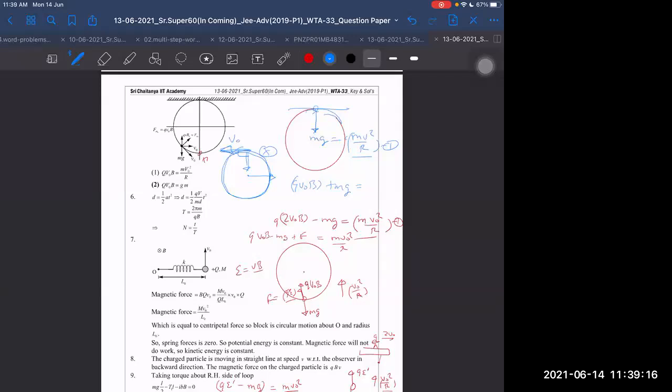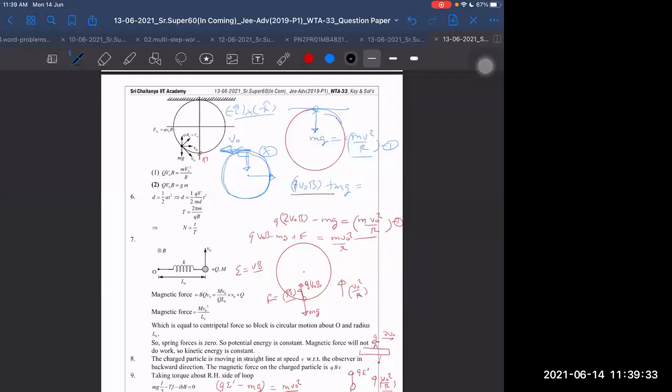Downwards on this side, sir. What kind of right hand thumb rule are you using? This side downwards only. V naught is minus I cap. B is minus K cap. Minus J cap.